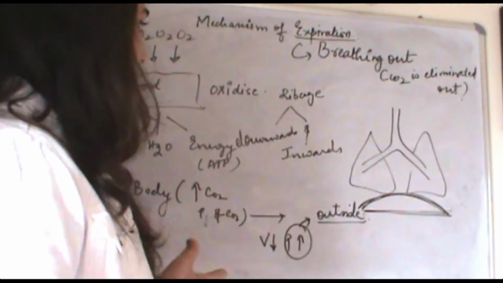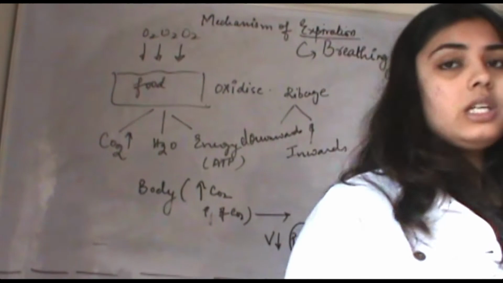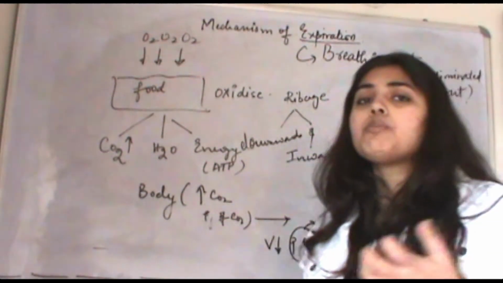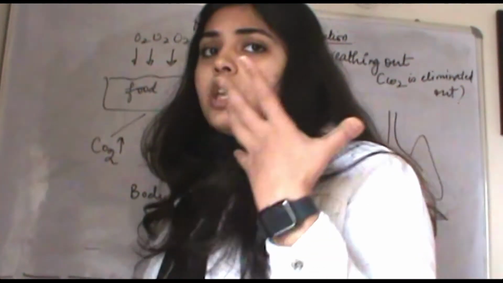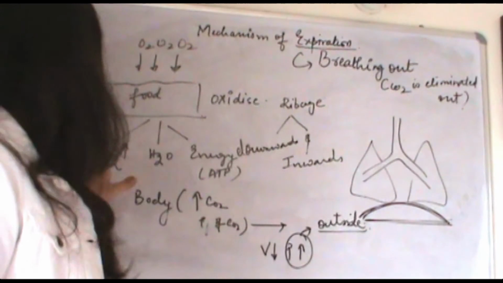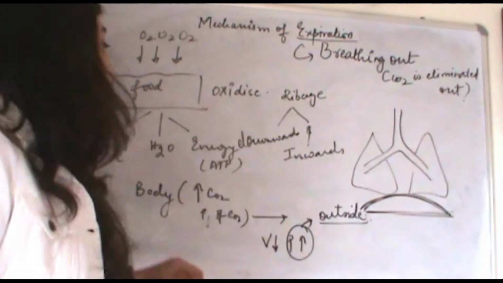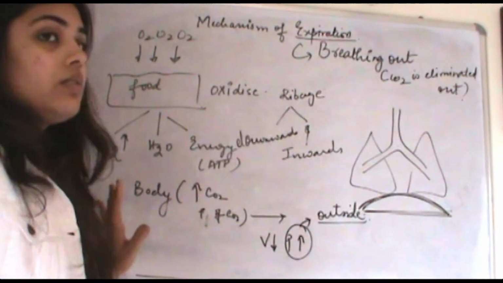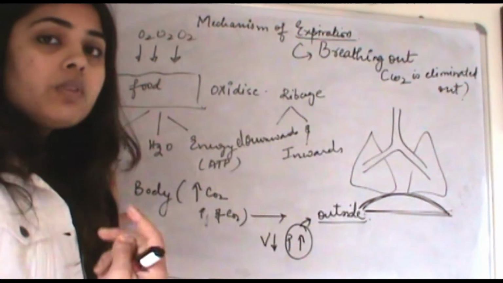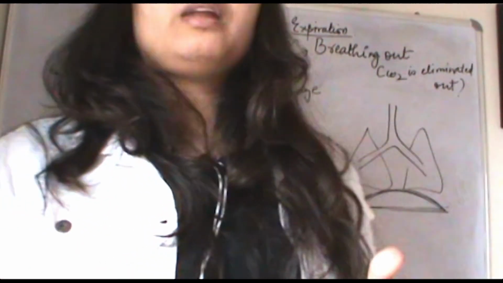Again, I will tell you what is happening here. Why do we need to eliminate the waste? Because during the inspiration process, the breathing in process, you are taking in oxygen. Each oxygen is reaching your food which is present inside the cells. This will oxidize the food and release three things: CO2, H2O, and energy in the form of ATP. The energy is further used up by our body. But what is happening to the CO2? CO2 needs to be eliminated out.